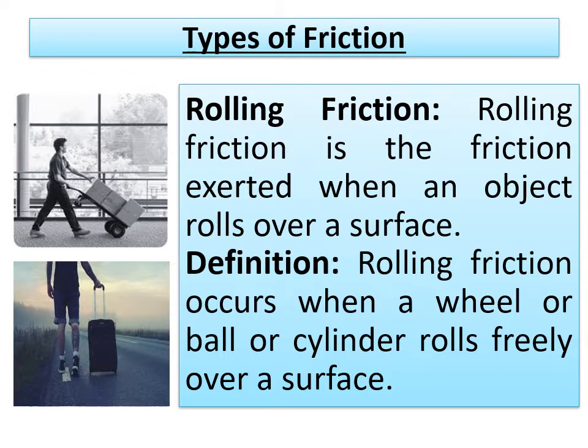The person who is carrying luggage finds it easier if it rolls on the surface. When you hold your trolley bag, you can simply take it along the surface of a road. Rolling friction occurs when a wheel, a ball or a cylinder rolls freely over a surface. Okay, so I hope you have understood this.